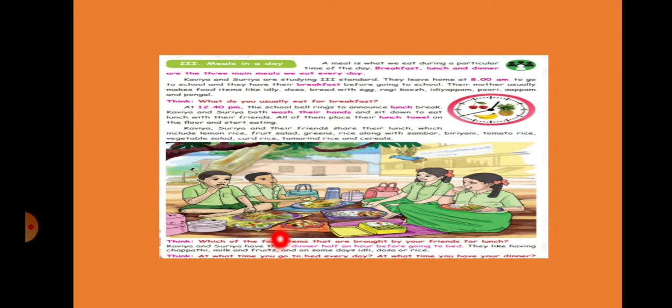And what about dinner? Dinner, at least we have to eat half an hour before going to bed. Okay? We should not eat and sleep immediately. And what do we commonly have? Chapati, milk and fruits, and sometimes idli, dosa, or rice. Right?